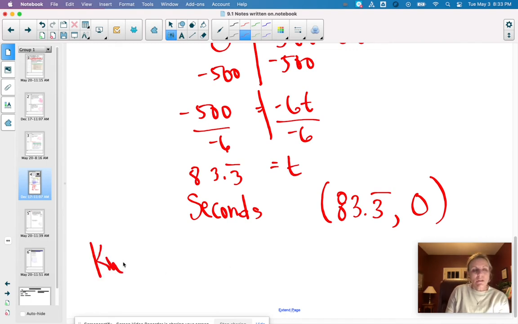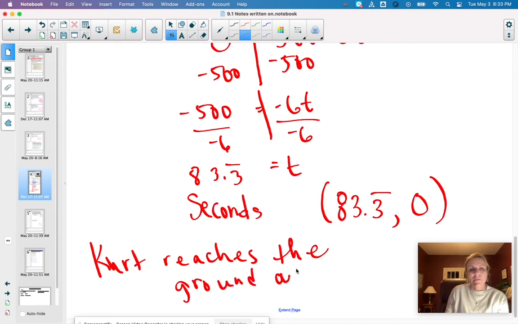Kurt reaches the ground after 83.3 repeating seconds.